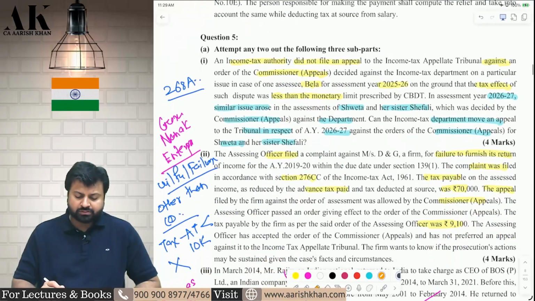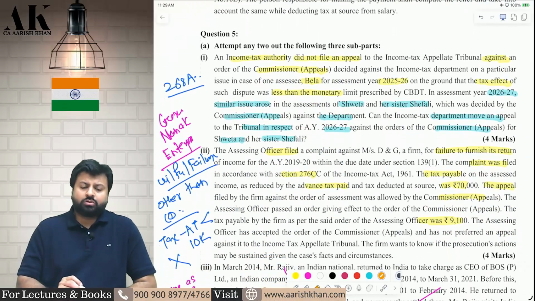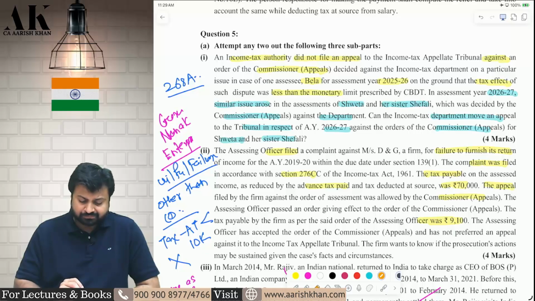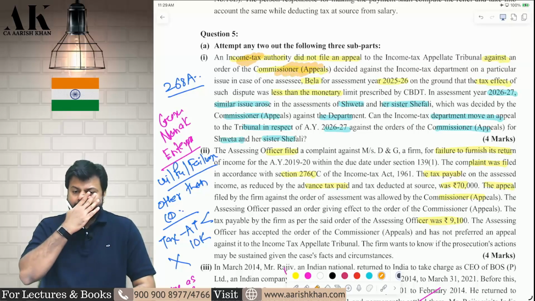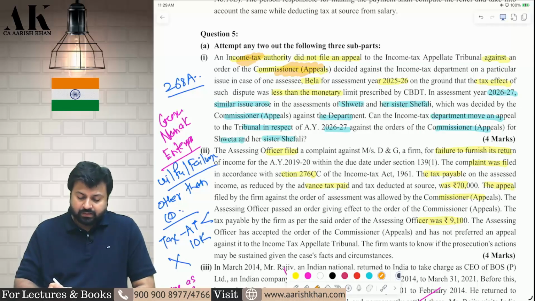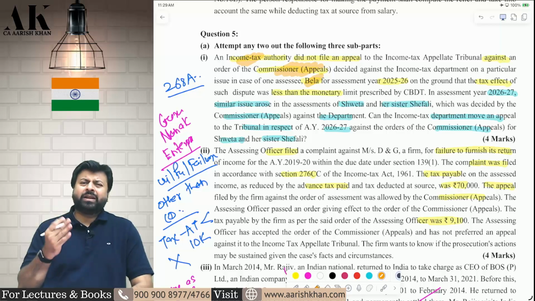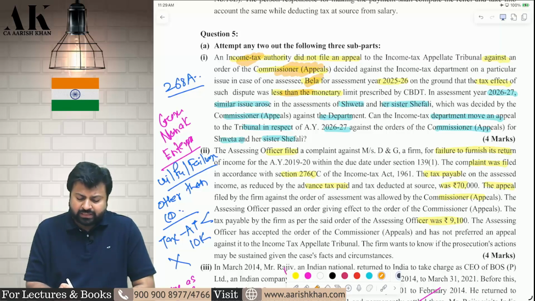Let's move on to the next question. Next question, question number 5, part 1. An income tax authority has lost a case against an assessee at CIT appeal. So at CIT appeal, the income tax department lost a case. The name of the assessee is Bela, and the income tax department did not appeal to ITAT because the tax effect was less than the monetary limit.